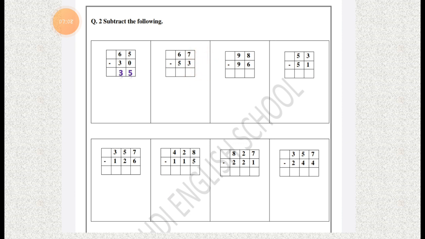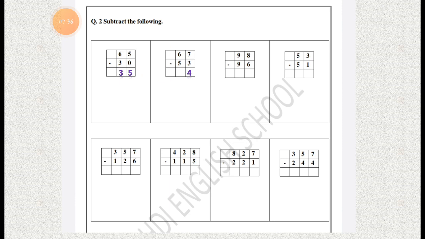We have to subtract 3 from 7. Take 7 fingers and remove 3 fingers from it. How many fingers are left? Yes, 4 fingers are left. Now 6 minus 5 at the tens column.